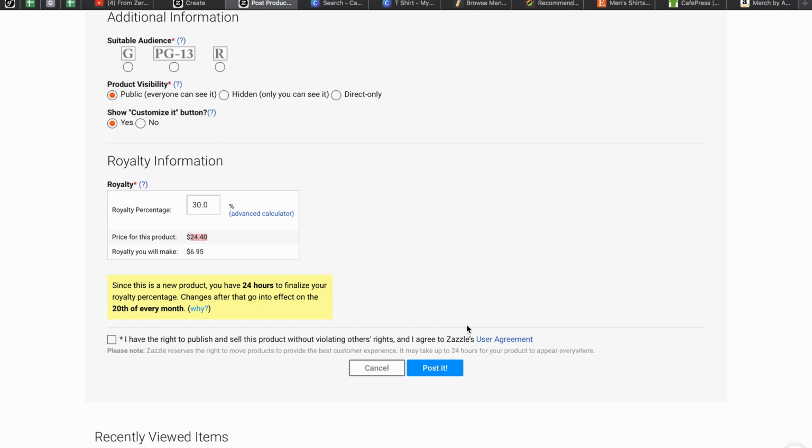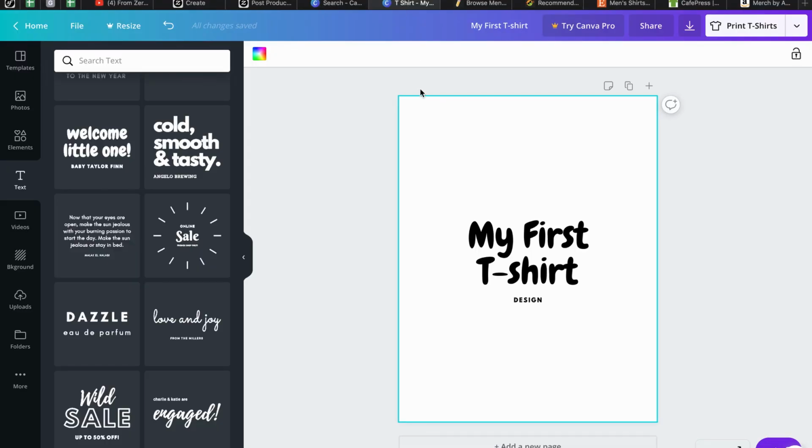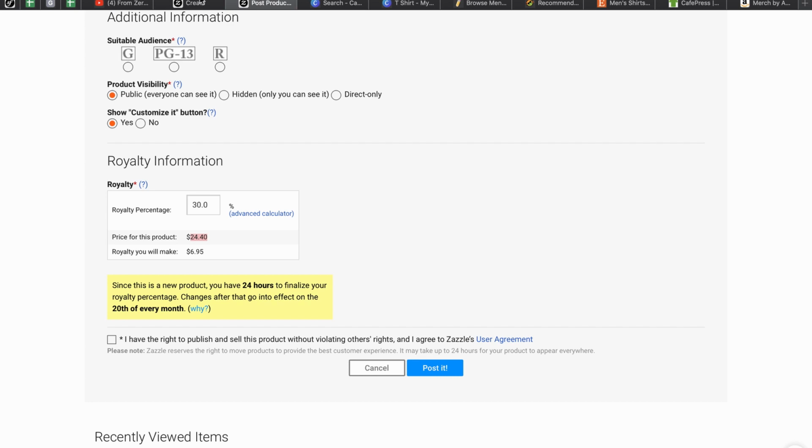Because when you prepare one design in Canva, you can copy it between a lot of shops to have a better opportunity to earn money from different sources. So this is the design, and you put it in Zazzle.